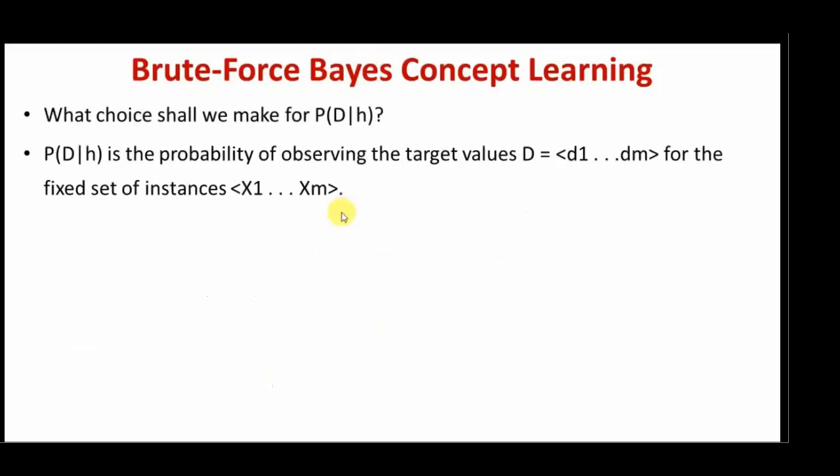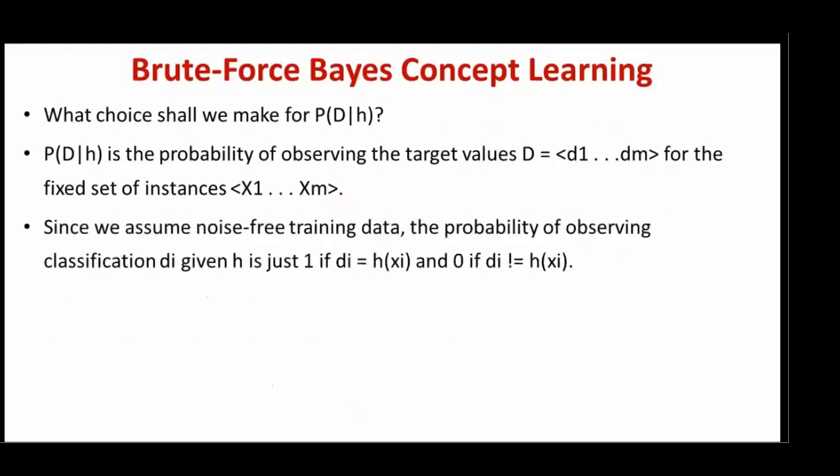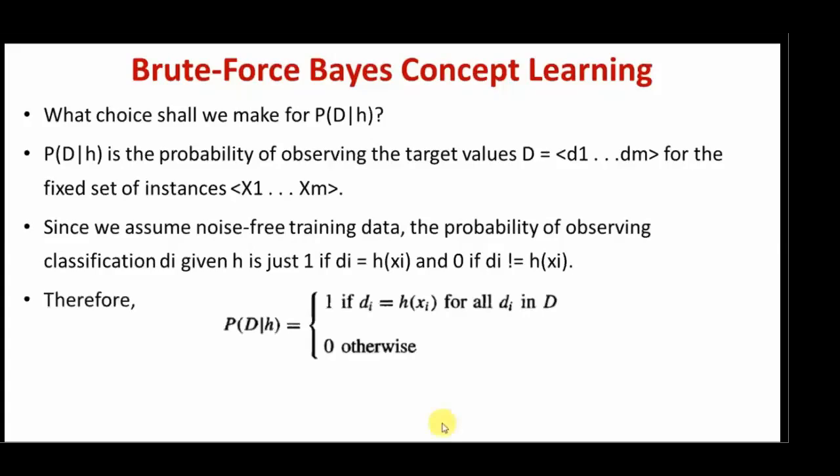Probability of D given H is the probability of observing the target values, that is D equivalent to d1 to dm for the fixed set of instances x1 to xm. Now, if the hypothesis is consistent with the training examples, the probability of D given H is 1, otherwise it is 0. Hence, we can write: probability of D given H is equivalent to 1 if the hypothesis is consistent, otherwise it is 0.